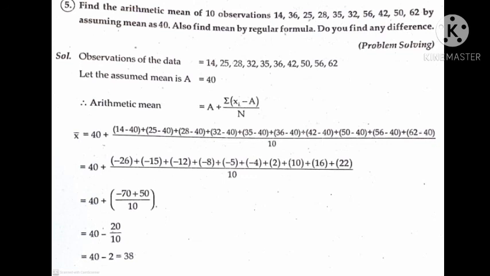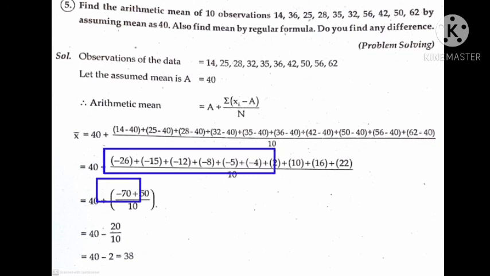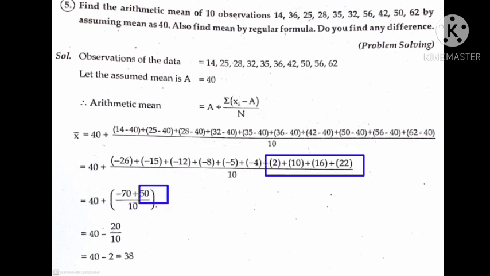Next step: 40 plus, add the negative integers, that is minus 70, plus add the positive numbers, we get 50, by 10. That is equal to 40 plus minus 70 plus 50, that is minus 20, by 10. Here cancel 0 0, we get 2. 40 minus 2 means 38.